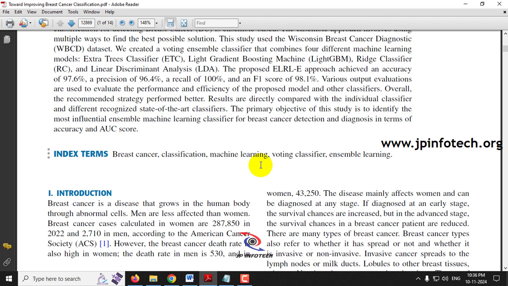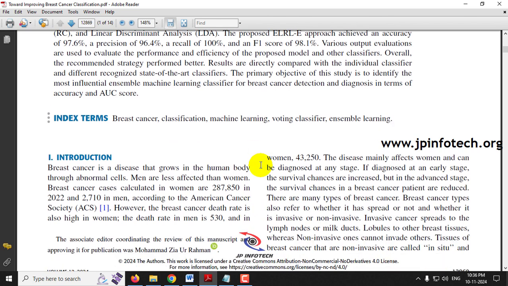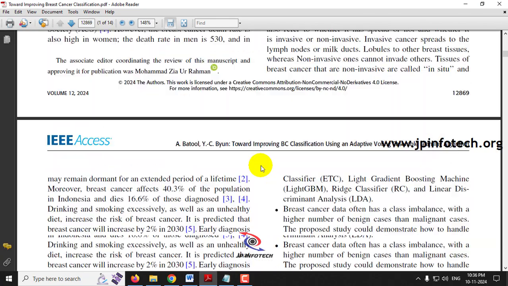So the death rate is also high in women. The death rate for men is 530, but for women it is around 43,250. So for men or women, this disease affects, and if it is diagnosed in the early stage, there are many chances of survival, and it can also be cured easily. There are many types of breast cancers available.